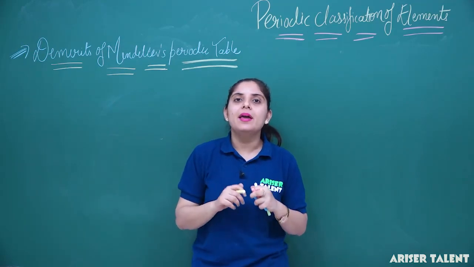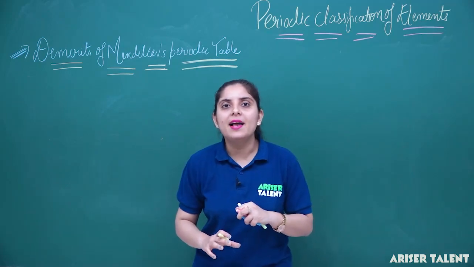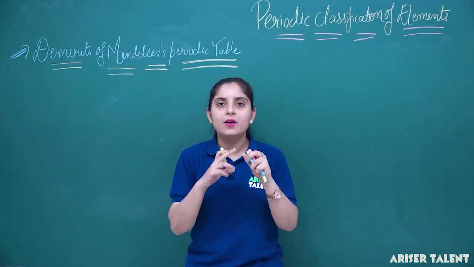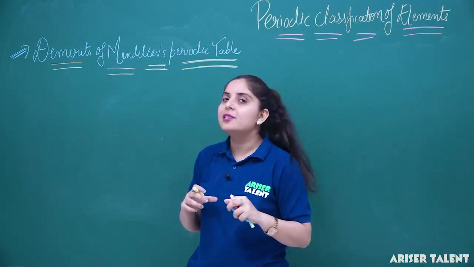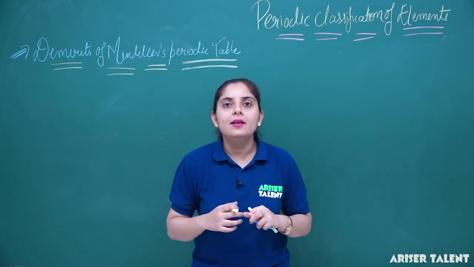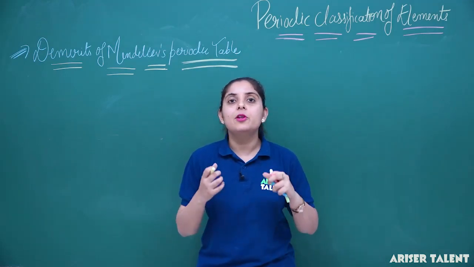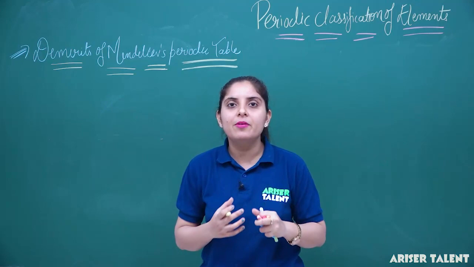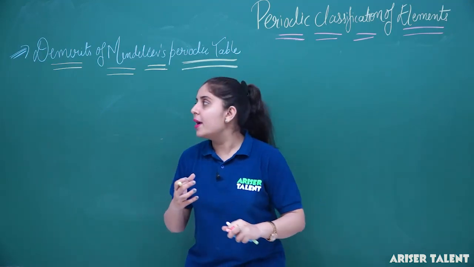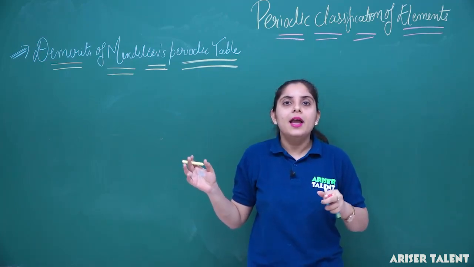And what are these demerits? The first drawback of Mendeleev's periodic table is that it does not specify the position of isotopes, and secondly it does not give periodicity in certain elements. It will not specify the anomalous behavior. It is not going to specify the similarity and dissimilarity of some of the elements.